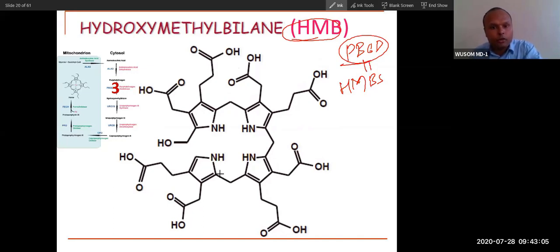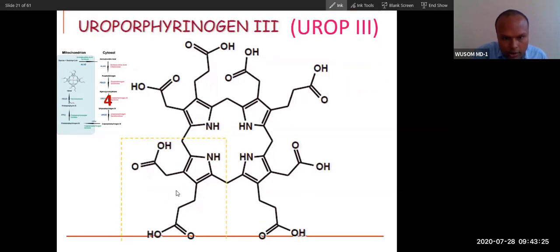So this is the ring formation. You can see linear ring formation. Now there will be formation of this pyrrole ring. There will be formation of a tetrapyrrole closed ring. So this is porphyrin. You can see, this is the ABCD ring. Now you can see here the rotation of this. So this is a 2 carbon, it will go that side. Just watch this. Can you see the rotation?